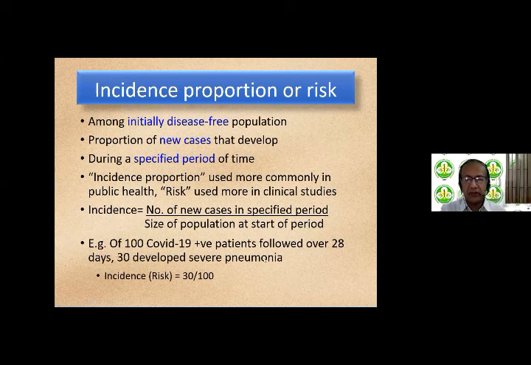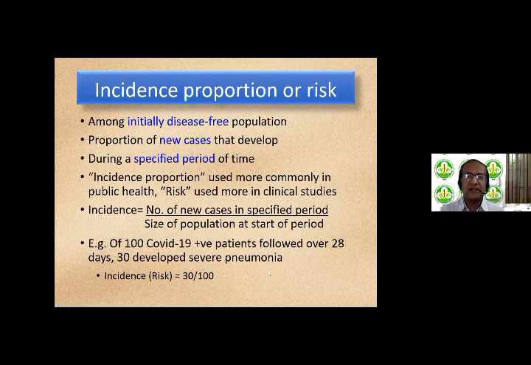So our disease of interest is severe pneumonia. Disease of interest is not COVID-19, okay? Everybody to begin with had no severe pneumonia. They just had COVID-19. And over 28 days, 30 developed severe pneumonia. So the incidence, or in other words, the risk of severe pneumonia is 30 by 100, or 3%. Sorry, 30 by 100, or 30%.